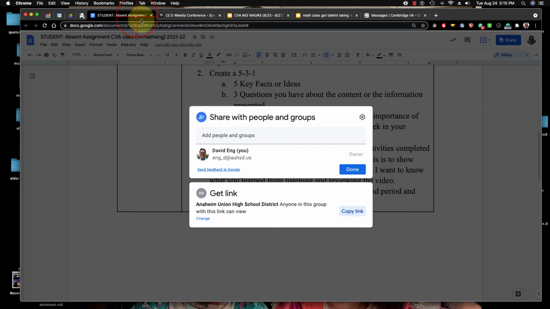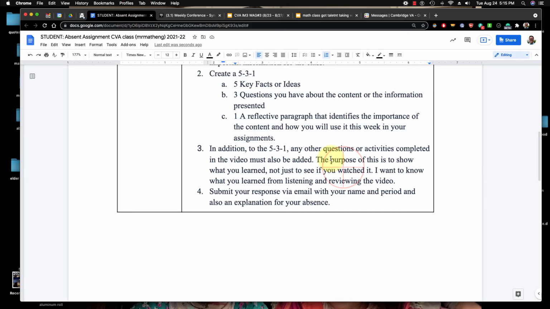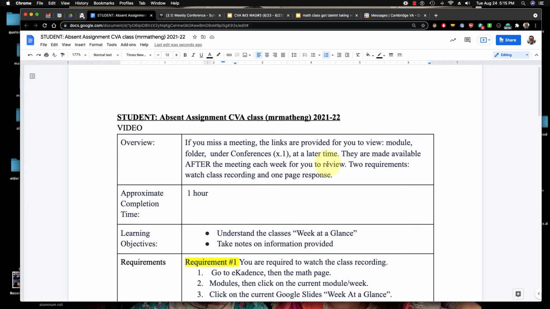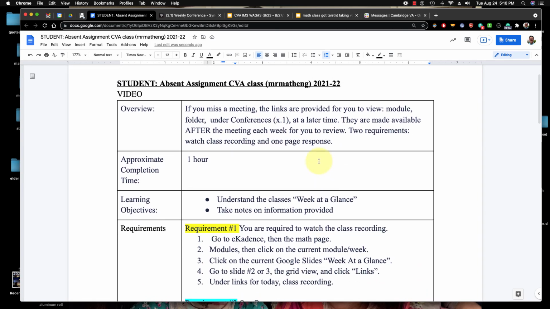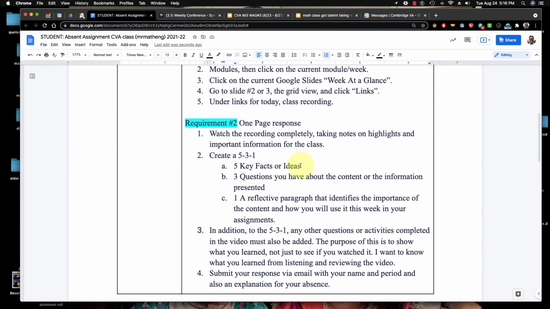Okay, what's the point of this? So again, the big idea is that there is flexibility in an online class. You should not be missing multiple classes because you're going to struggle in the class. But the good thing is if you do this makeup assignment and you're completing the work, I can give you full credit and that makes up for your absence. But again, if you can control it, be in class, because when you're more in class, you can do better. Trust me.